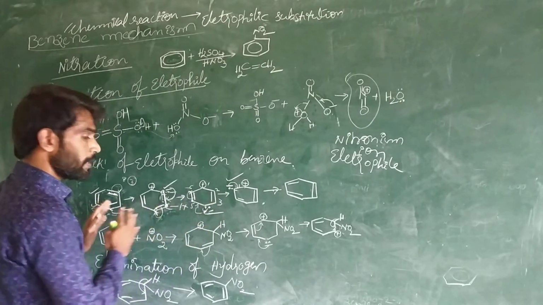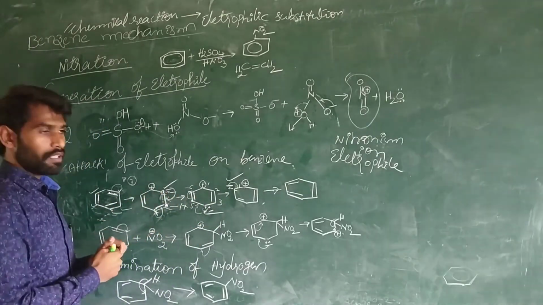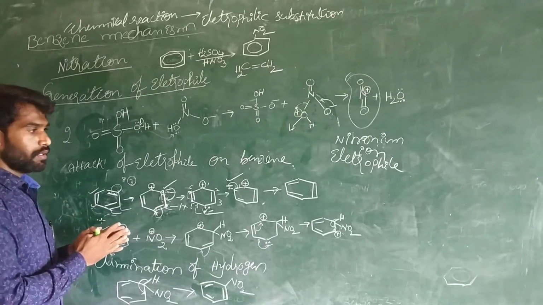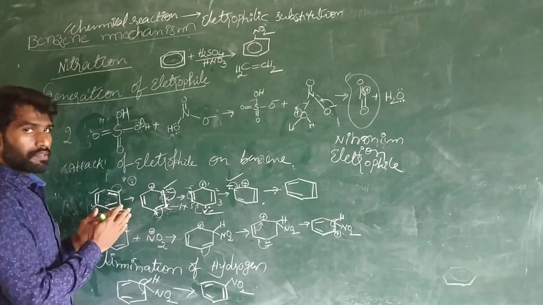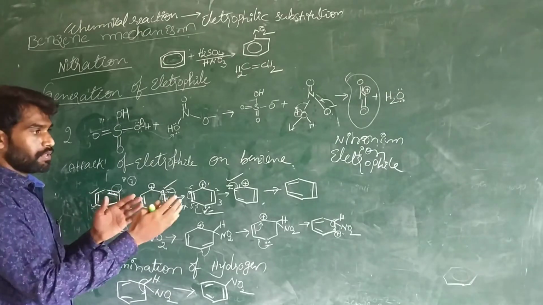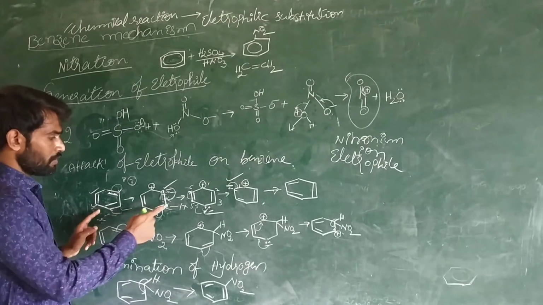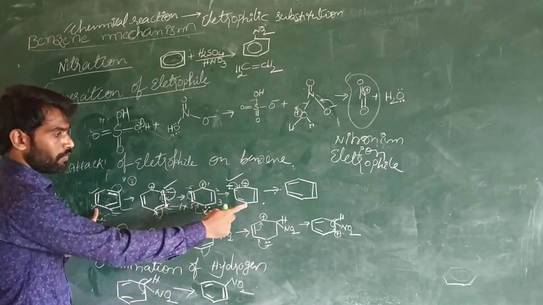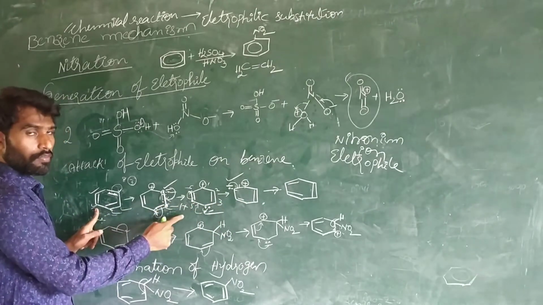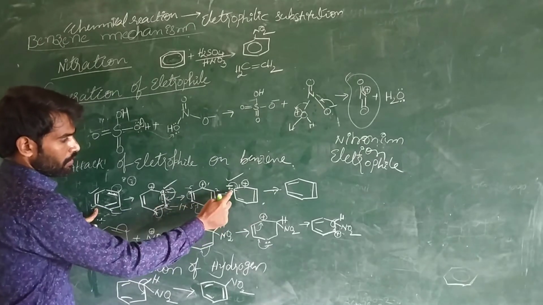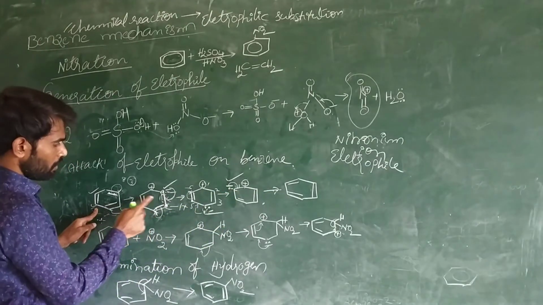So that's why benzene acts as a base. If you talk about an acid-base reaction, one is acting as an acid and another is acting as a base. Here benzene acts as a base because benzene is rich in electrons. It is electron rich because at the ortho and para positions we are getting the negative charge, right? Here negative charge, here negative charge, and here negative charge.